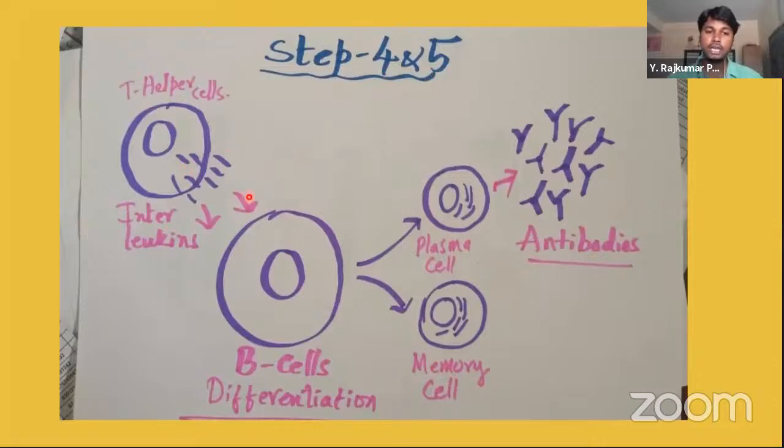These interleukins which are released by the T helper cells, they stimulate the B cell differentiation. When B cells are differentiated, two cells are produced. One kind of cell is a plasma cell and second is memory cell. Plasma cells of the B lymphocytes start producing the antibodies. This is how the process goes on. Okay, so hope you understood.